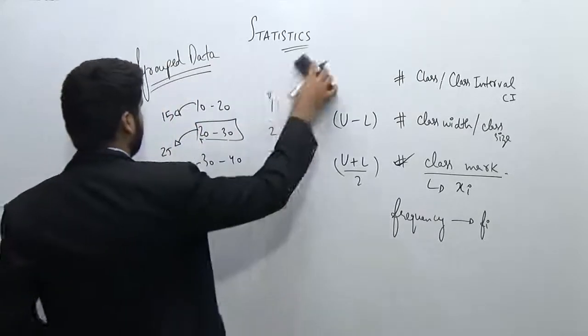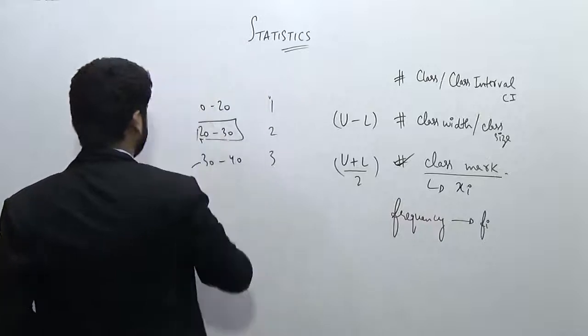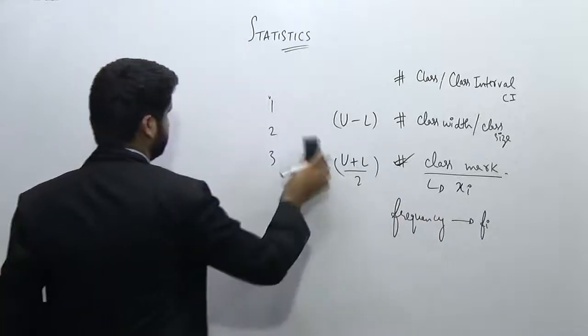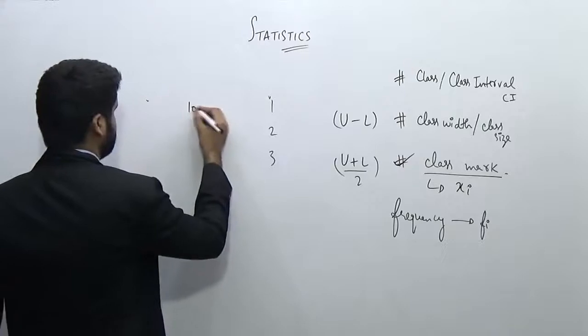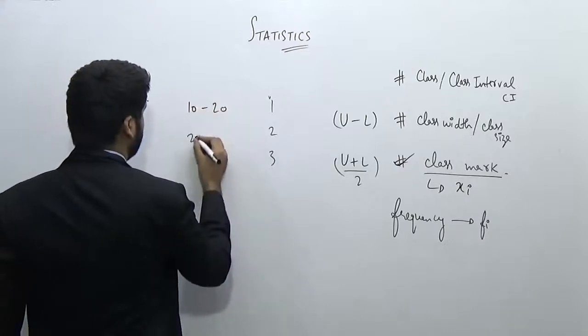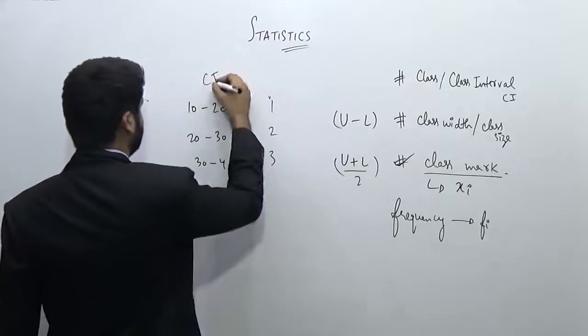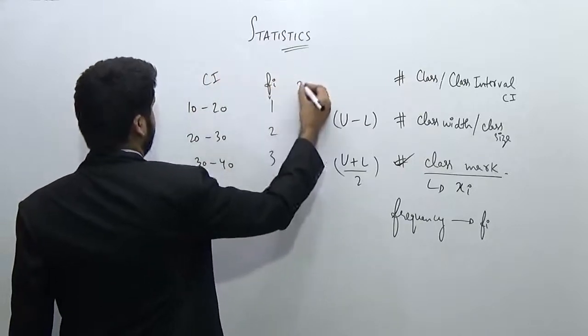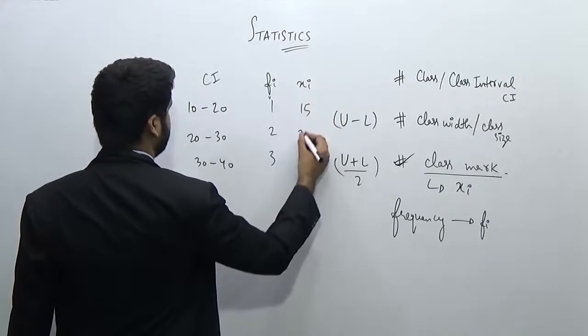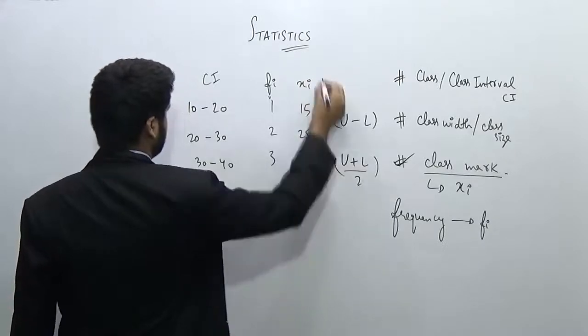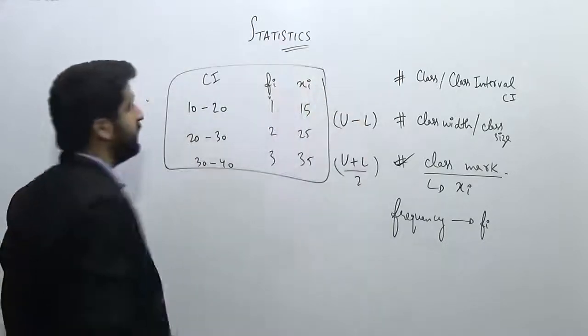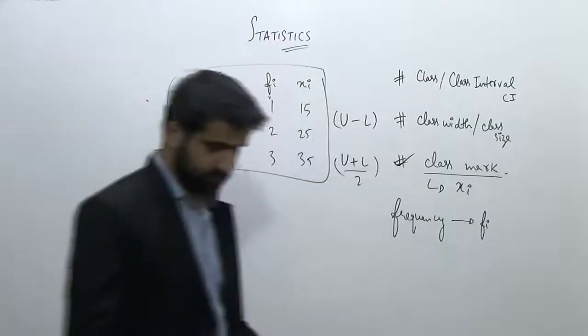So I can write this grouped data like this also: the classes are 10 to 20, 20 to 30, 30 to 40. This is the class interval, this is the frequency, and the Xi values will be 15, 25 and 35. So this is a tabular form of the data, right?